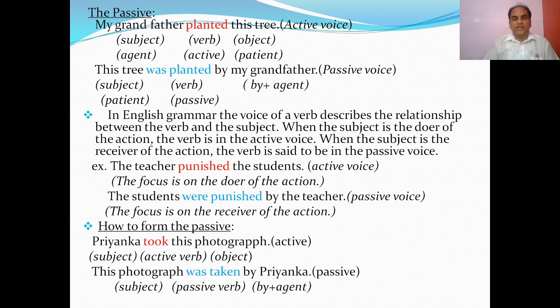If we make it passive, then this photograph, the object or the receiver of the action, is now the subject in this passive sentence. This photograph. And another change is there. The verb from the active verb form was took and now it is was taken. The verb form is changed. So this photograph was taken by Priyanka is passive.